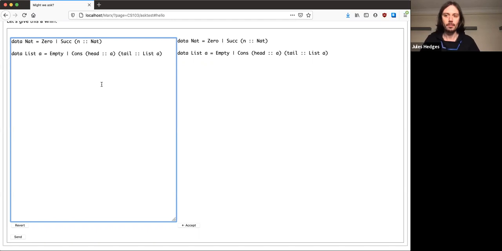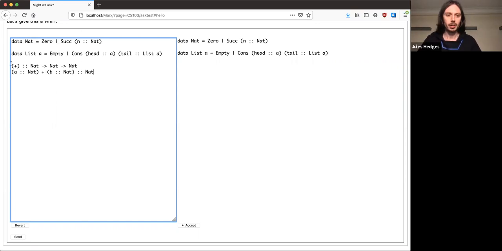An example of the sort of function we'd like to be able to write is addition of natural numbers. I can write its type signature in Ask in two different ways. Either I can write plus in brackets and then a double colon and then nat, arrow, nat, arrow, nat. This is how I say that this is a function with two inputs. So plus takes a nat and it returns a nat. Alternatively, I can write it like this. If I have a natural number a plus a natural number b, then the result is a natural number. So Ask will accept either of these two styles and they mean exactly the same thing.